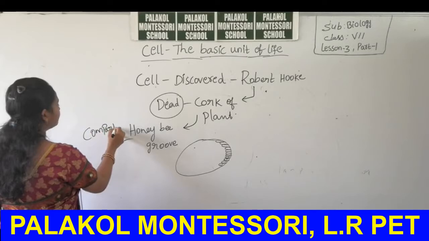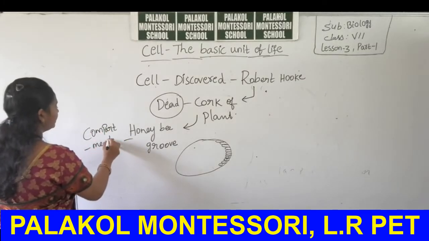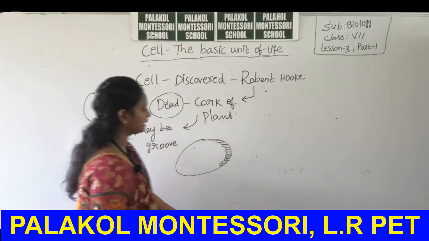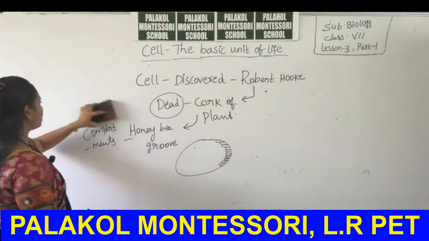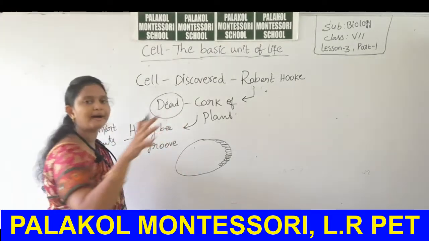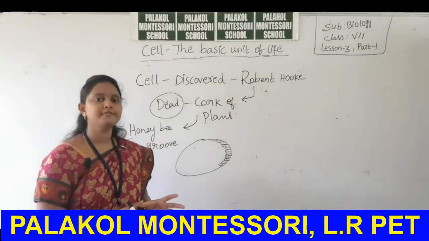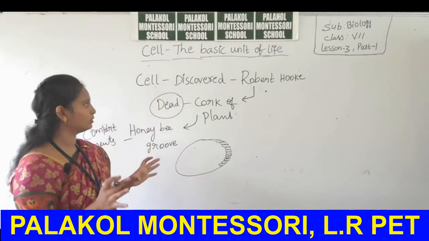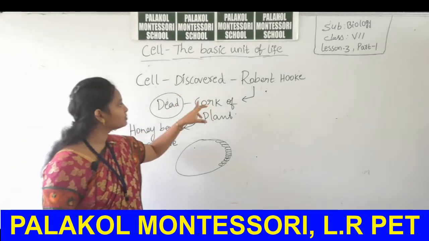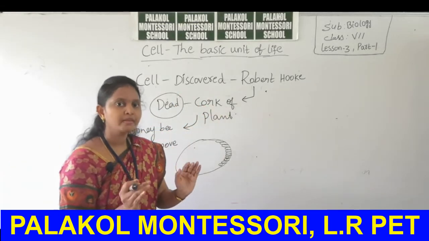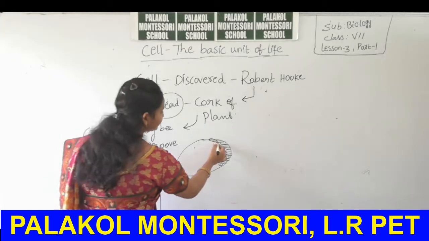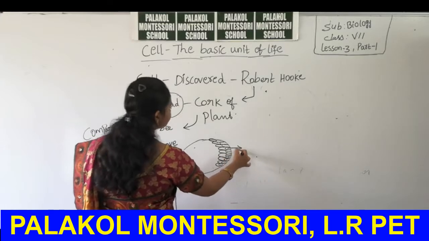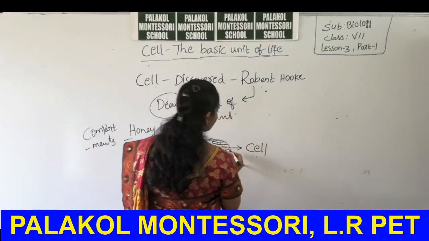So he named the type of compartments inside the cork tissue as cells. Tissue means a group of cells, but we want to discuss a single cell. He observed the cork tissue, and these cells are arranged like compartments. Okay, he named these compartments as cells.